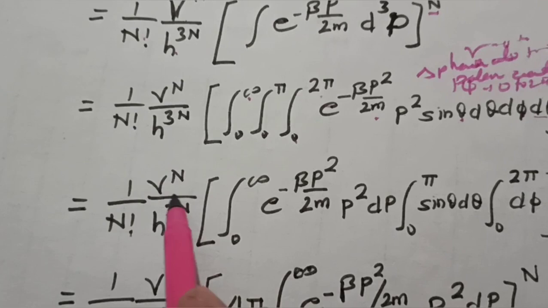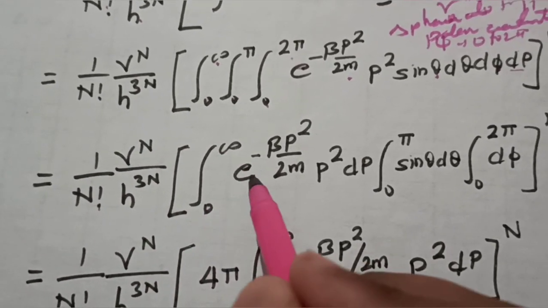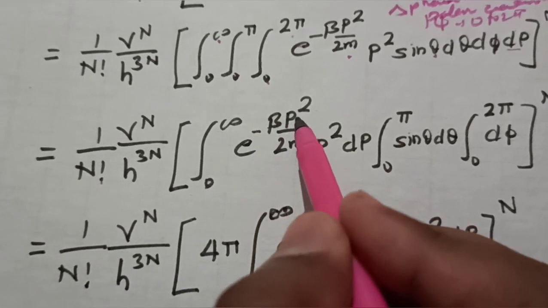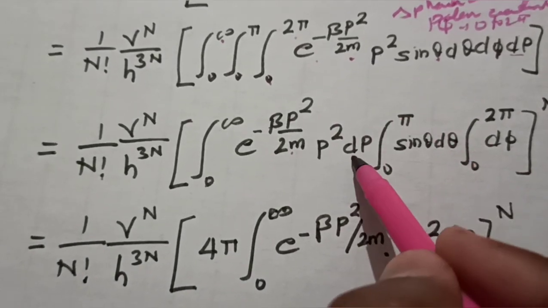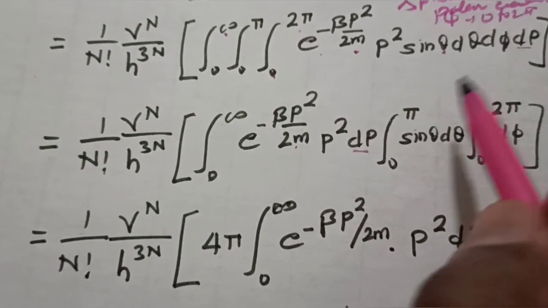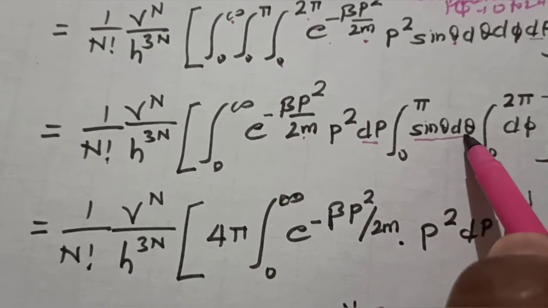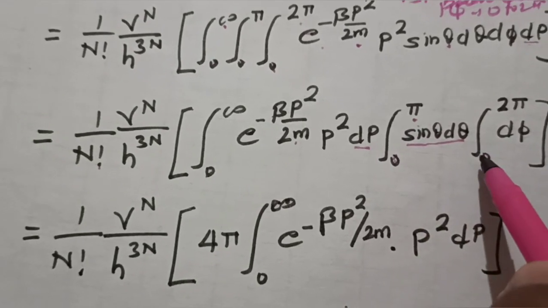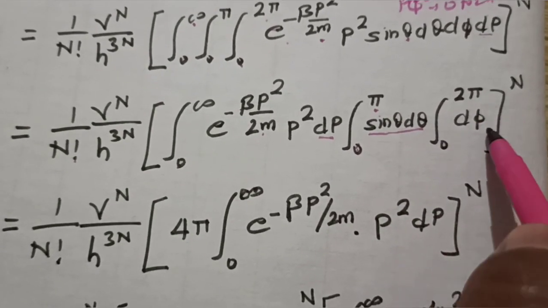If we solve it, it will remain as such: 1 upon factorial n, v to the power n upon h to the power 3n, and inside the box, integral 0 to infinity of e to the power minus beta p square upon 2m, p square dp. I have earlier told you the limits apply on sine theta d theta, which ranges from 0 to pi, and similarly d phi ranges from 0 to 2 pi, raised to the power n.